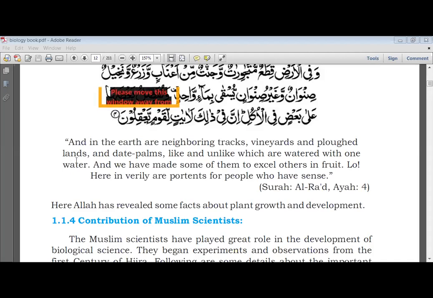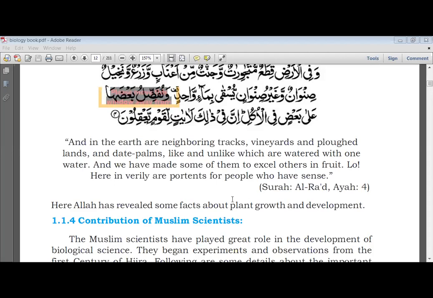And in the earth are neighboring tracts, vineyards, and plowed lands, and date palms, like and unlike, which are watered with one water. And We have made some of them to excel others in fruits. Lo, herein verily are portents for people who have sense.